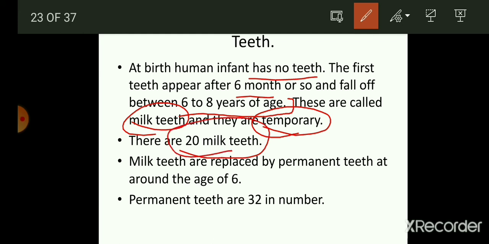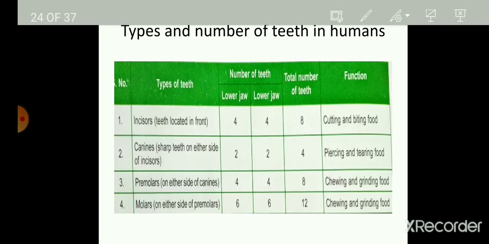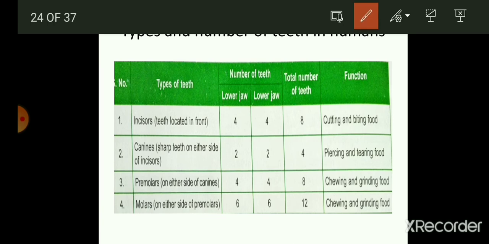Milk teeth are replaced by permanent teeth at around the age of 6, and the permanent teeth are 32 in number. Here you can see the table, which shows that the incisors in the lower jaw are 4 in number, and on the upper jaw also 4, so in total these are 8. And what is the function of incisors? They help in cutting and biting of the food particles.